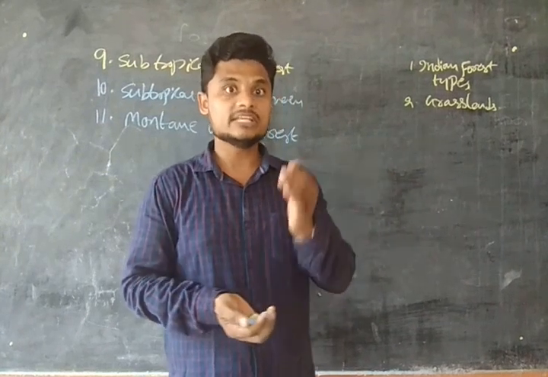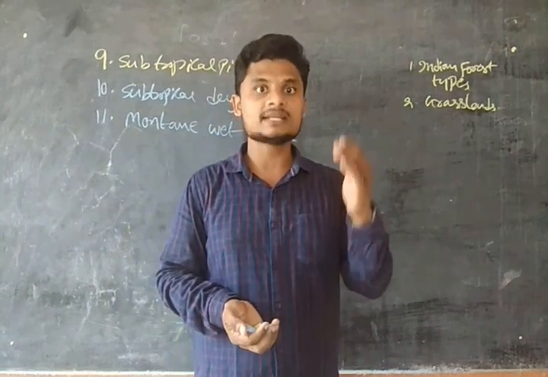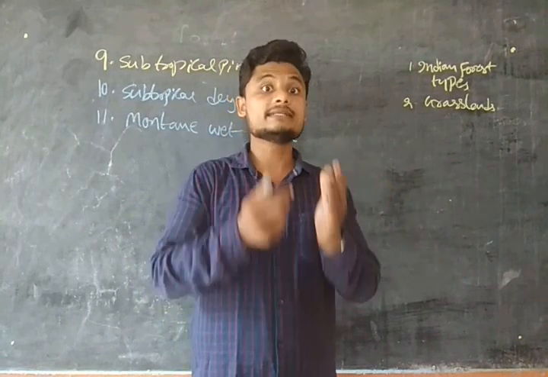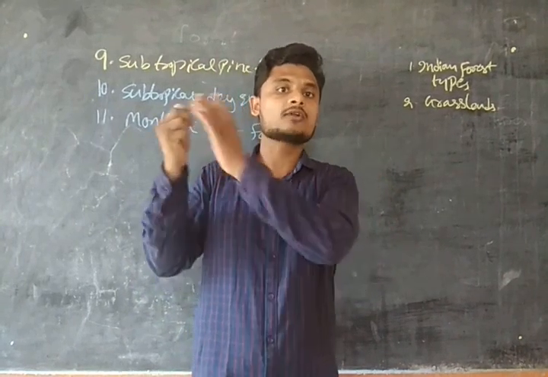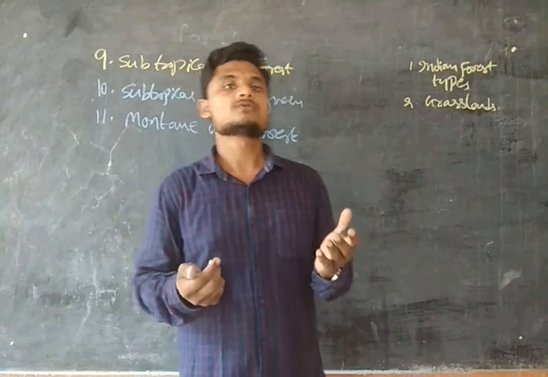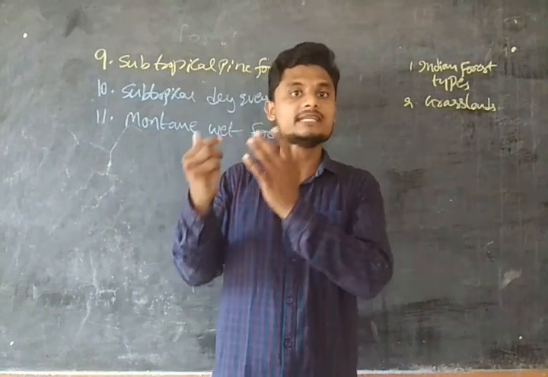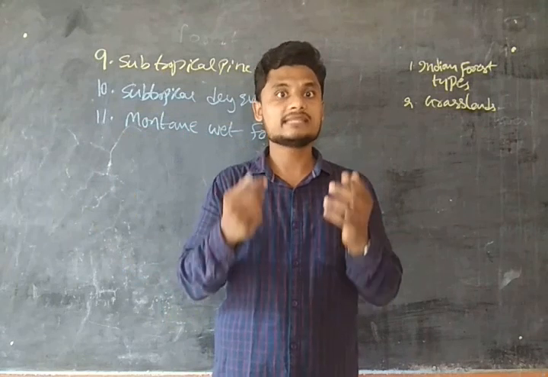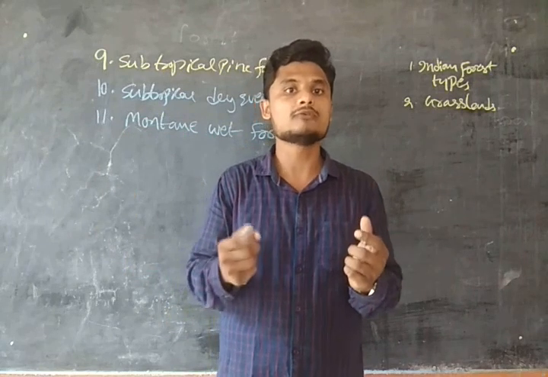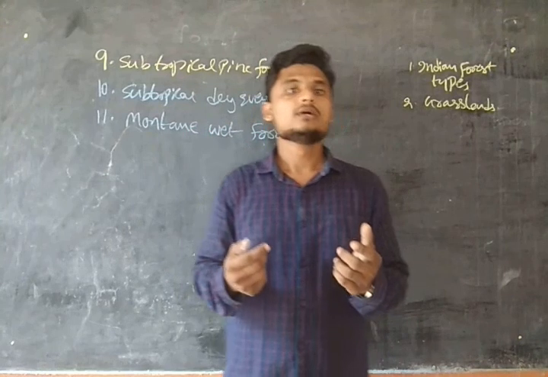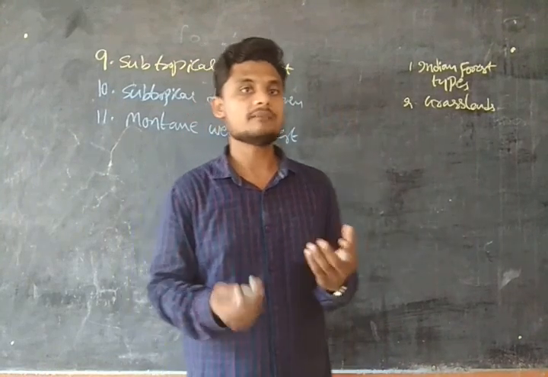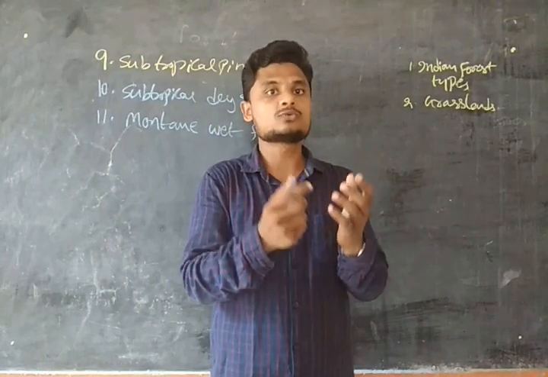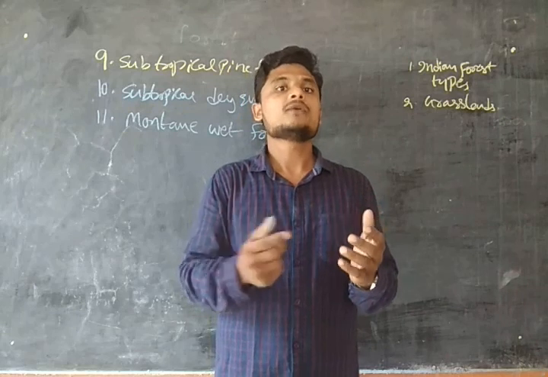In the northern region, it extends from eastern Nepal to Arunachal Pradesh. They have a minimum rainfall of 2000 centimeters.